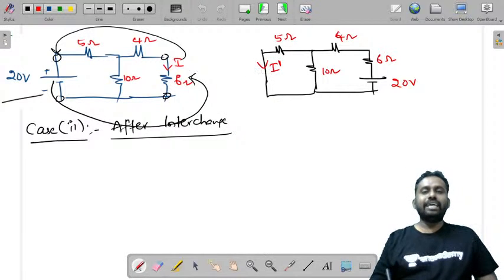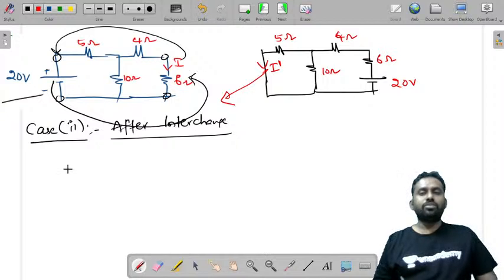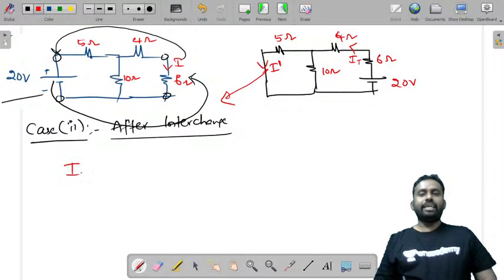Now we are going to find what is I dash, the current after interchange. Let us call this current I total and this I1 dash. Now these two are in parallel if you simply observe. So let's see, what is I dash?